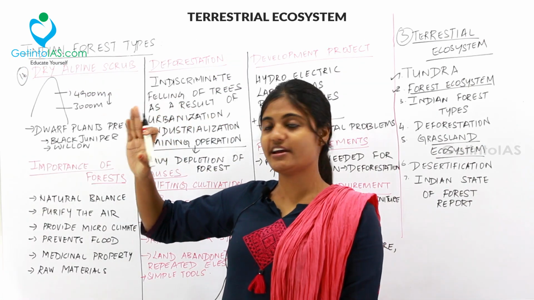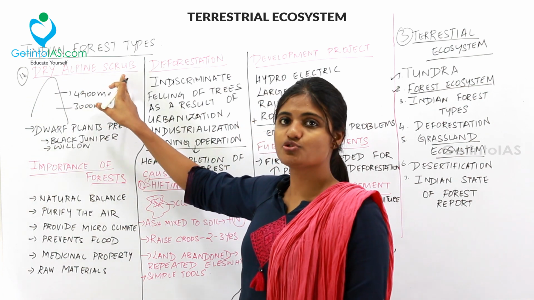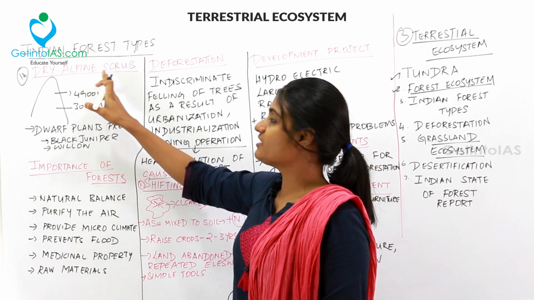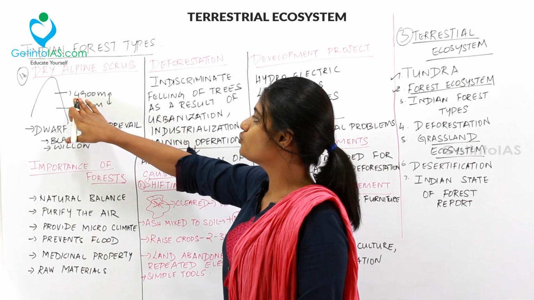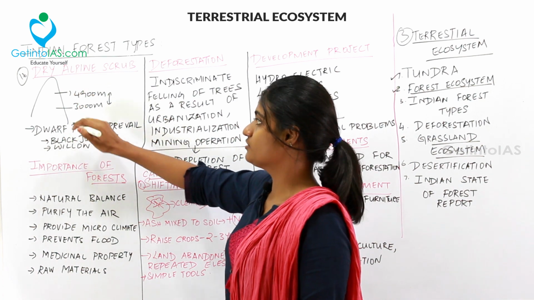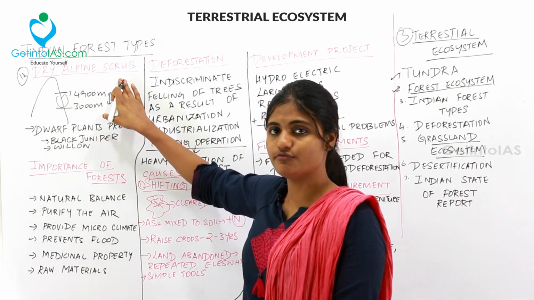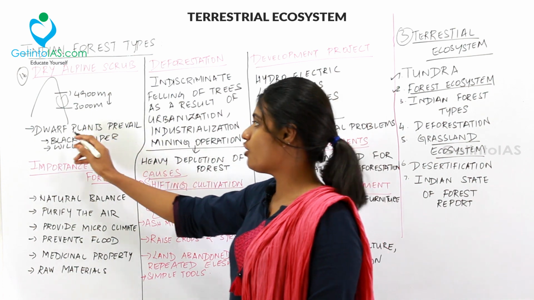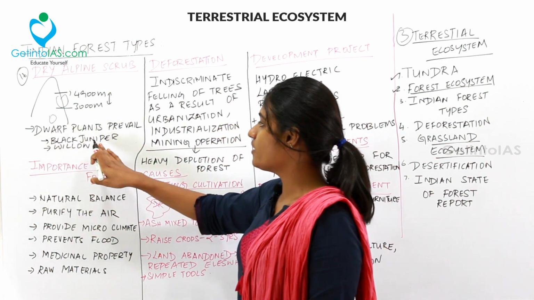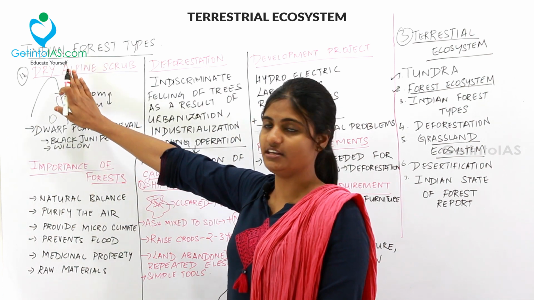So the last subheading under the Indian forest type is dry alpine scrub. So where is this dry alpine scrub found? It is found between 3000 meters to 4900 meters. In this in-between area, the dry alpine scrub is found. And then over here, dwarf plants will prevail. Dwarf plants are small plants. Especially black juniper and willows will be found in here.